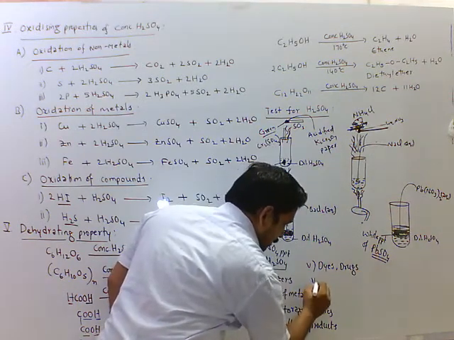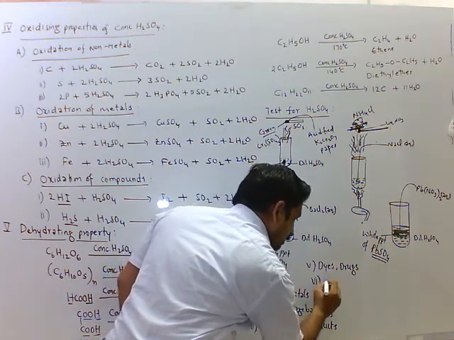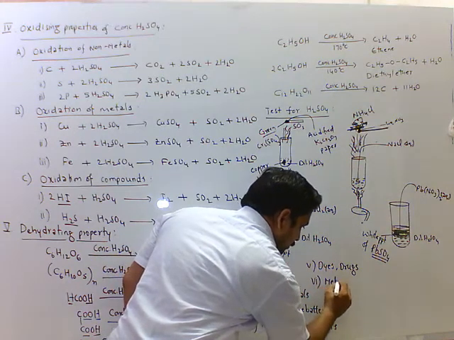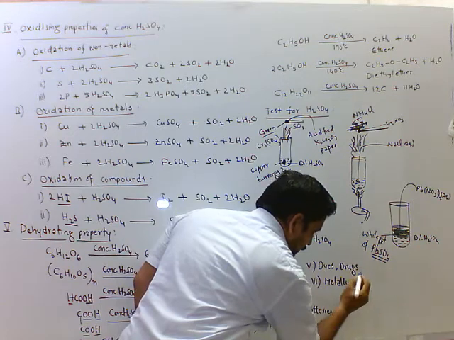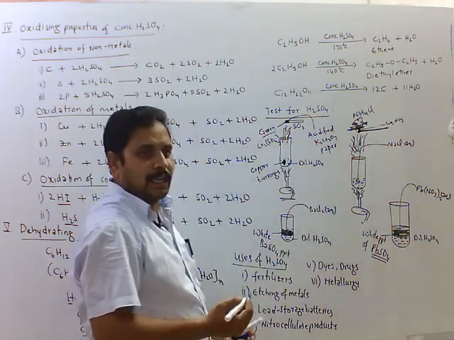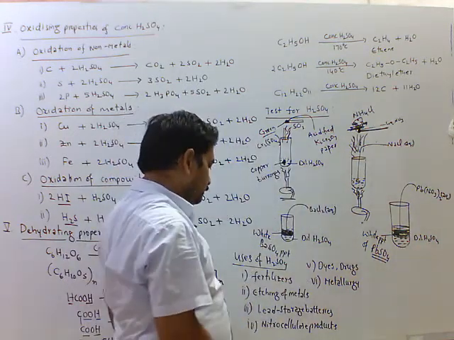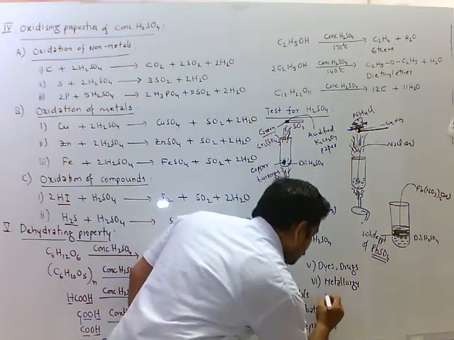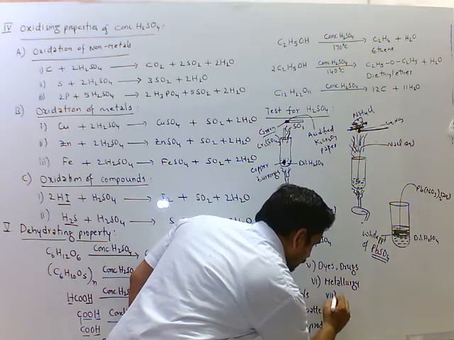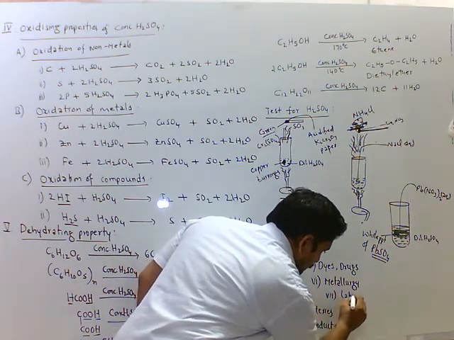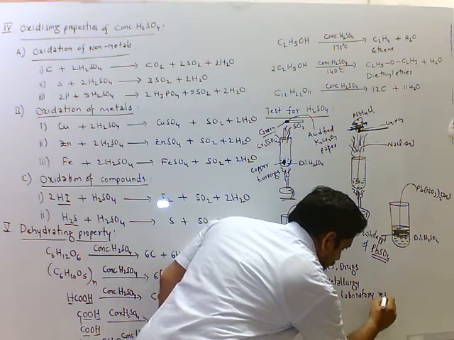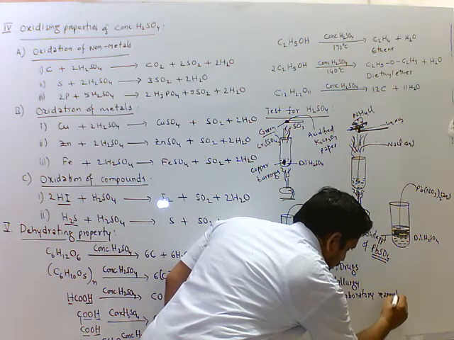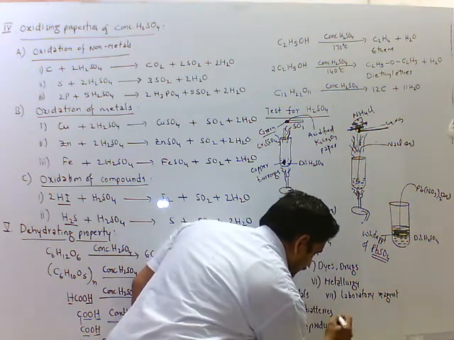and also it is used in metallurgy, that is extraction of metals, and it is used as a laboratory reagent. It is used as oxidizing agent.